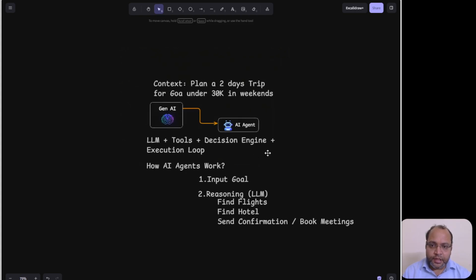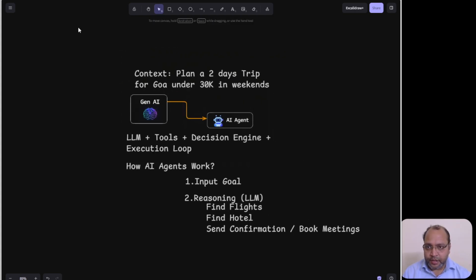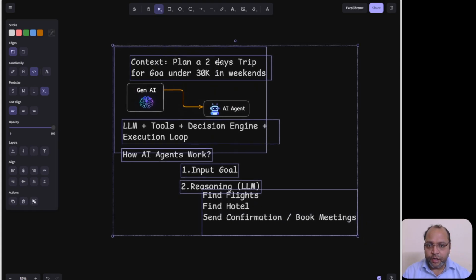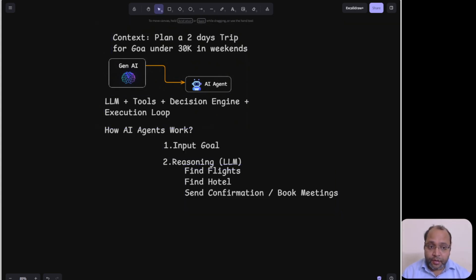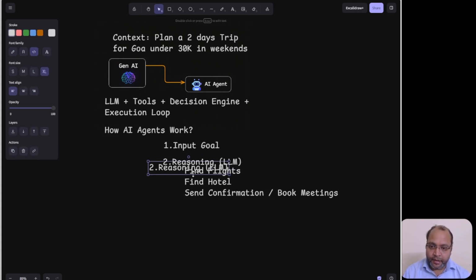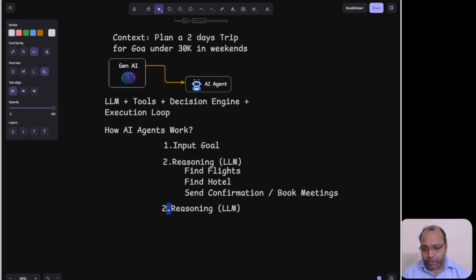This is the reasoning layer in the agent. The agent will work in this order. Let me arrange this in this way. Once reasoning is done, the intent is divided into small sequences. The agent will understand this, and then it does the planning. The planning comes here as the third stage of the AI agent. The agent will start planning.